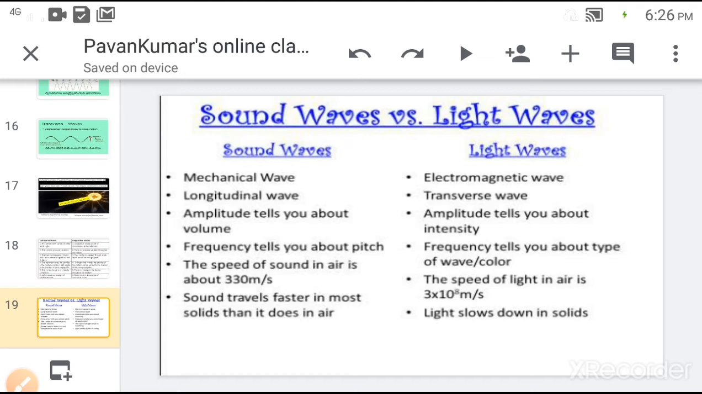The best example that light waves have higher speed as compared to sound waves is this: when lightning and thunder happen, we can hear the thunder a few seconds after the lightning, because light waves travel faster and the velocity of sound waves is less than the velocity of light waves. So we can hear the thunder sound after the lightning.